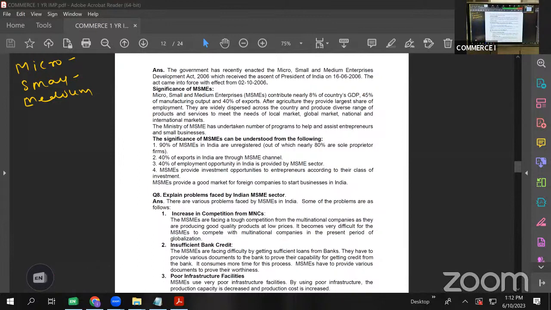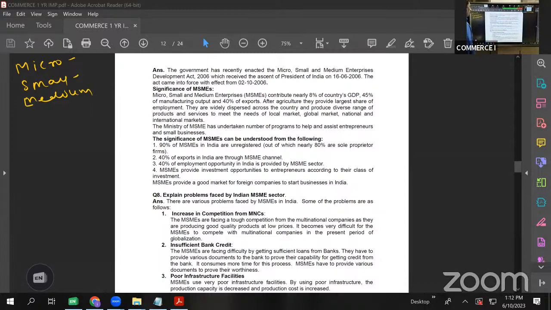For this purpose, they are providing loans, subsidies, tax benefits, and even smaller land plots so that they can start the setup. So let us get to know all these things in this answer.